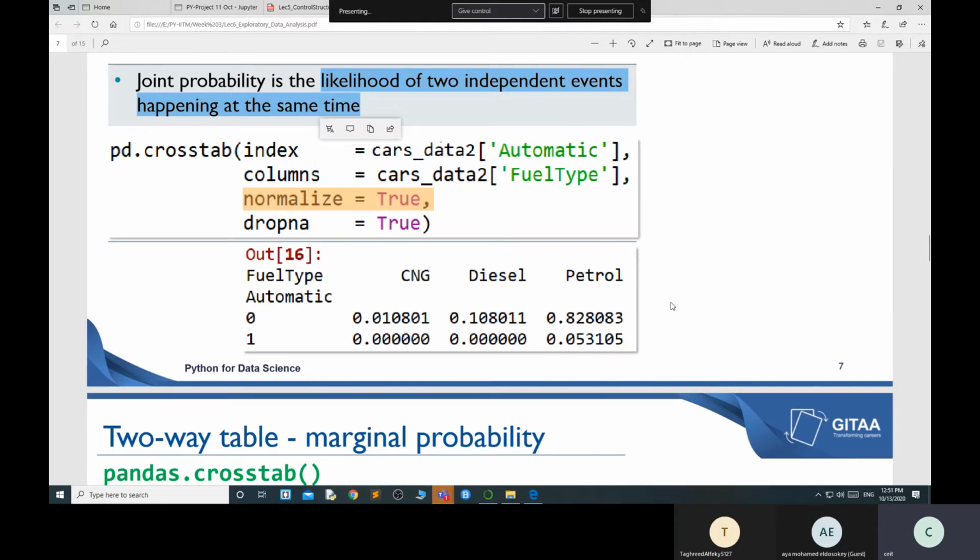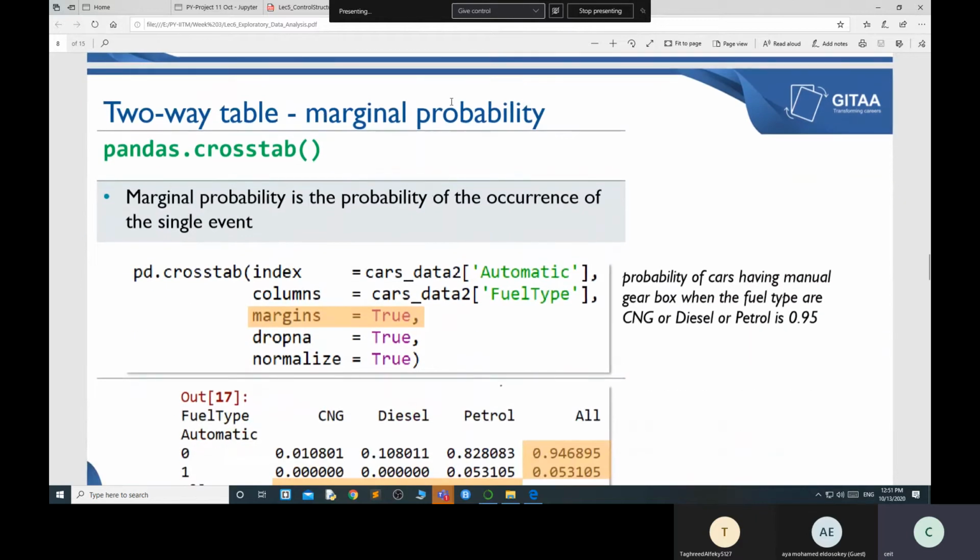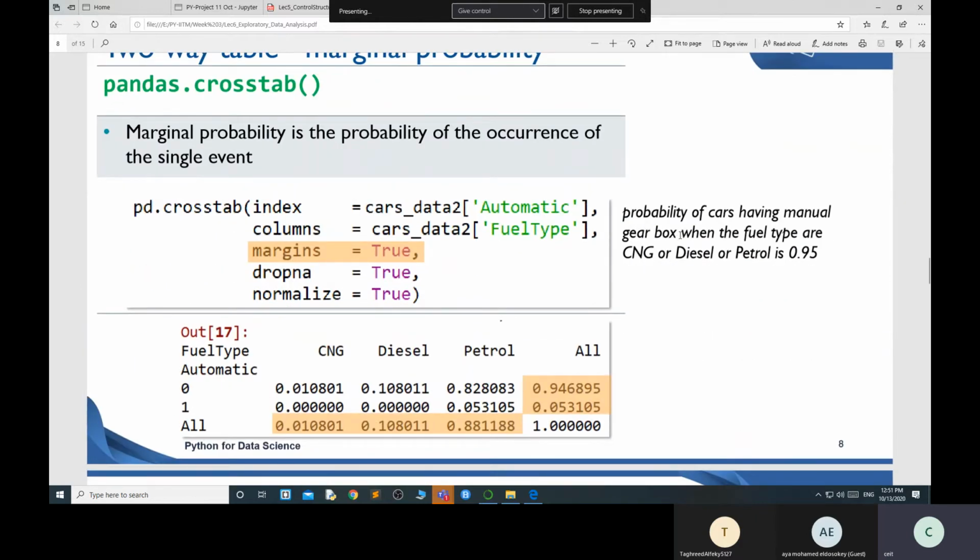So there are 82% cars I have in petrol type. If you want to know your data in percentage or likelihood, the joint probability, I'll take the joint probability of automatic and the fuel type, and according to that I will find out the values. And there's another word, the marginal probability. Marginal probability tells you, like, the probability of cars having a manual gearbox when the fuel type is CNG. People ask you, what is the probability whenever you have a car of CNG, petrol or diesel fuel type? I want to know the probability according to my data set. That time you have to use the marginal probability.